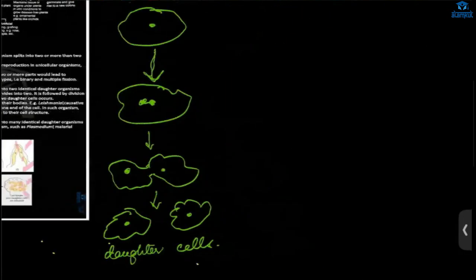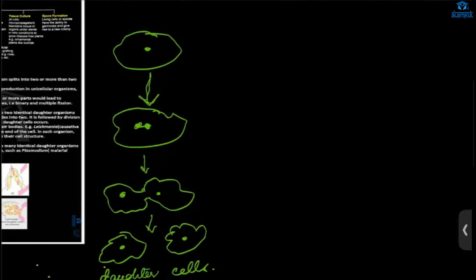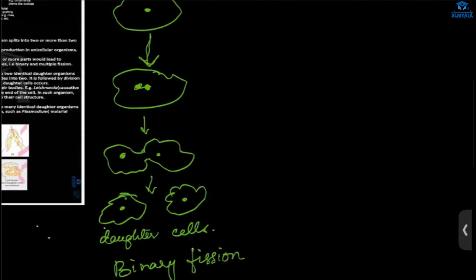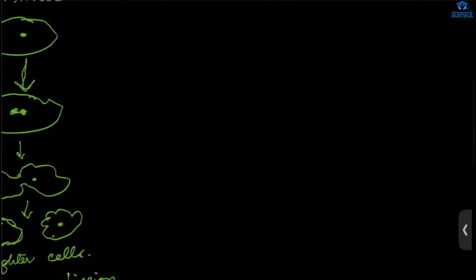This is the most common method of reproduction in the unicellular organism, and the example is amoeba. And this is called what? Binary fission. Why binary? Because there is formation of two daughter cells, two new individuals. Then there is another type of fission that is called multiple fission.